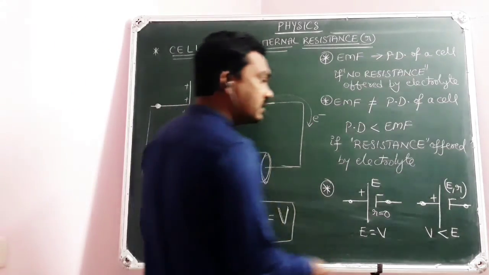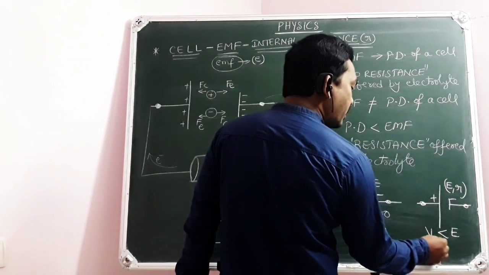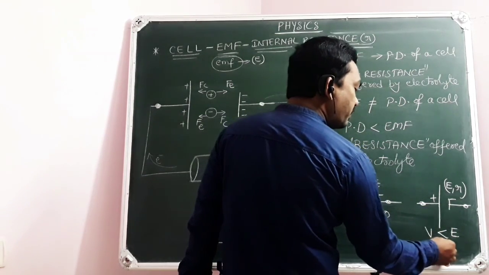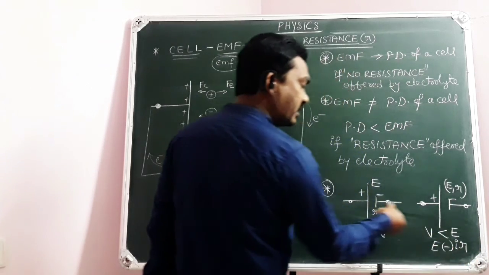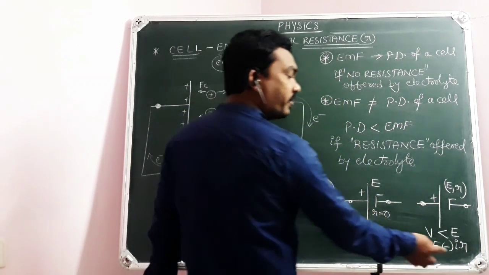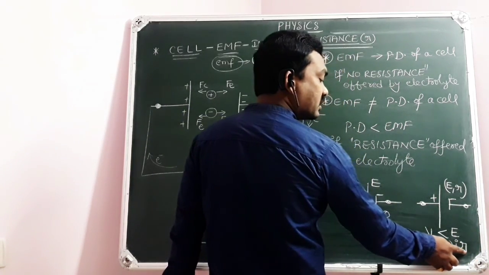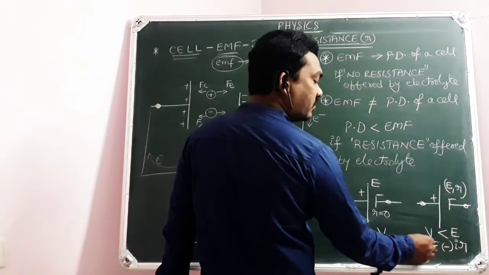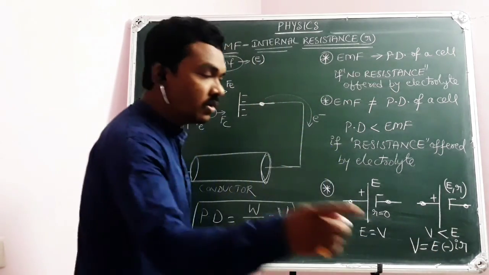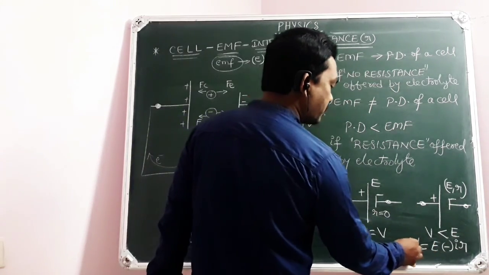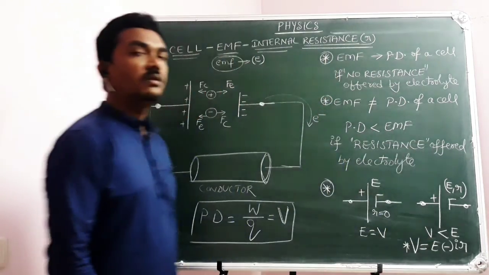But here in this case, out of E, some potential will be dropped. IR potential will be dropped. If I is the current drawn from the cell, then because of internal resistance r, IR potential will drop, and finally V is left. I will give more clarity on this point, you wait.